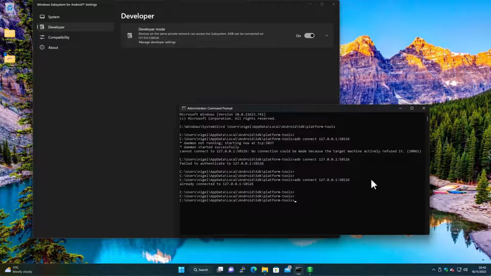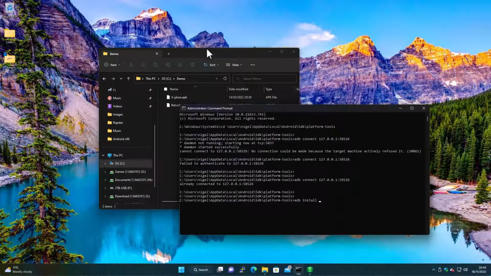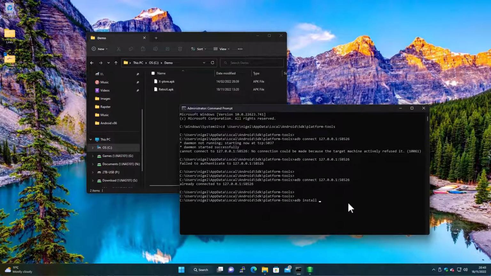So now we're connected to the Android subsystem using the debug tool. And then the next thing is to just go ahead and install the app. To do this, we use ADB again, and we're just going to go to this folder here where I've got everything. So install it from c/demo and explore.apk. That is what I call a streamed install, and it's done. And it's as easy as that.